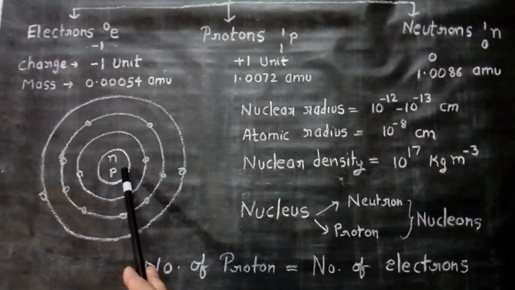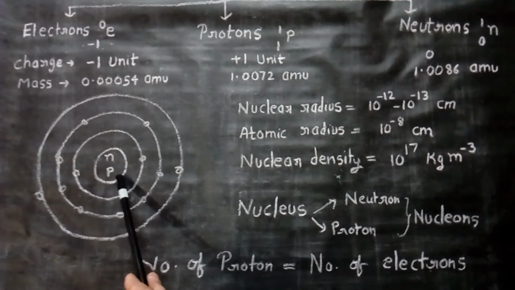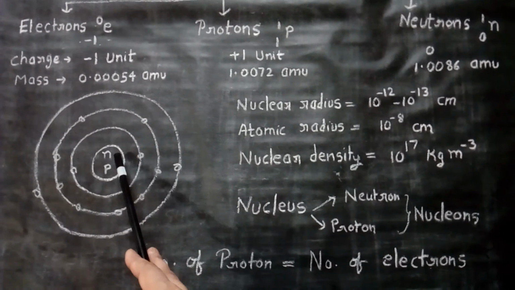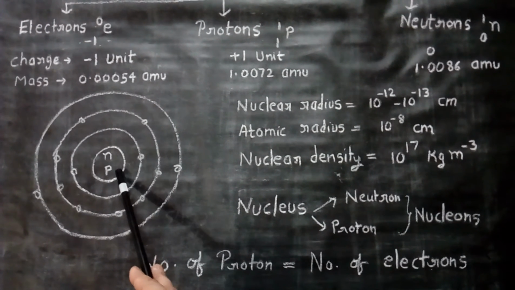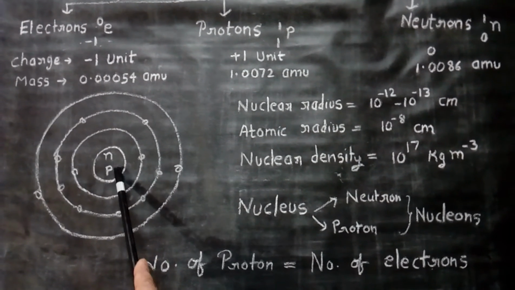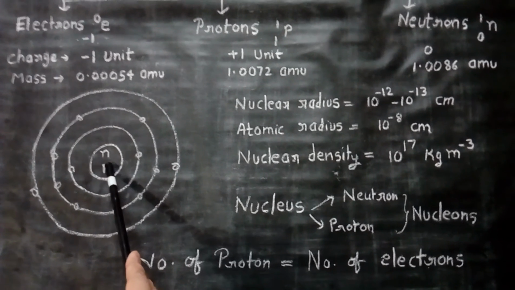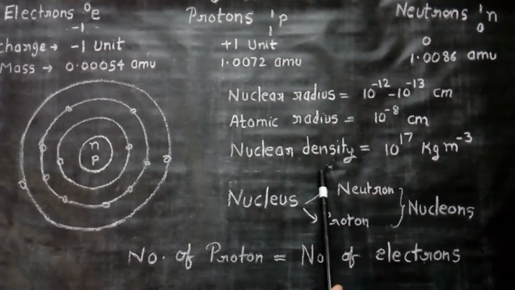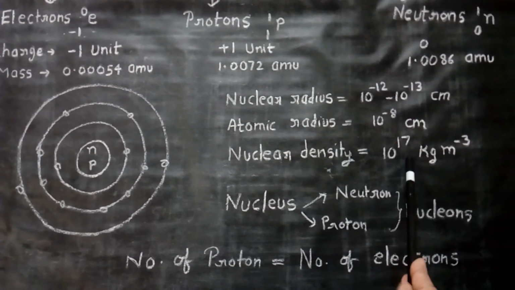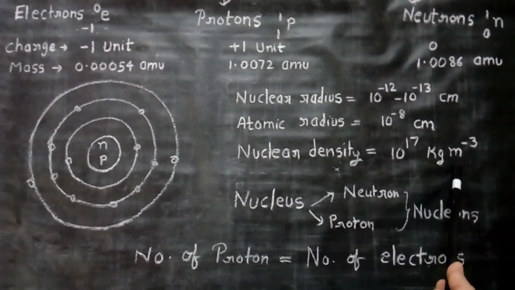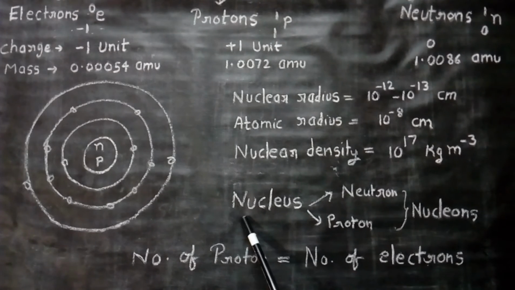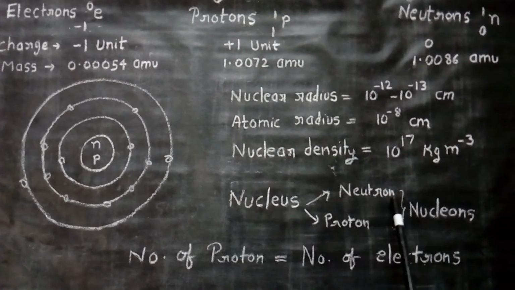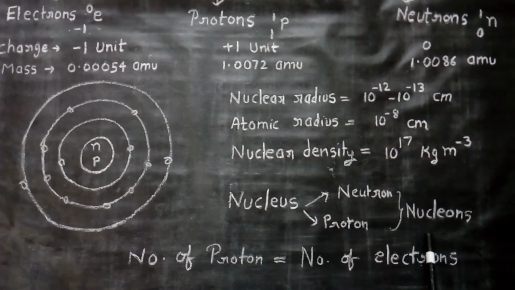The nucleus is composed of neutrons and protons. As you know, electron does not possess any significant mass. All the mass is in neutrons and protons. So the whole weight of the atom is present in the nucleus, and nucleus has very high density. The density of nucleus is 10 raised to the power 17 kilogram per meter cube. The nucleus consists of neutrons and protons. These all together are called nucleons.